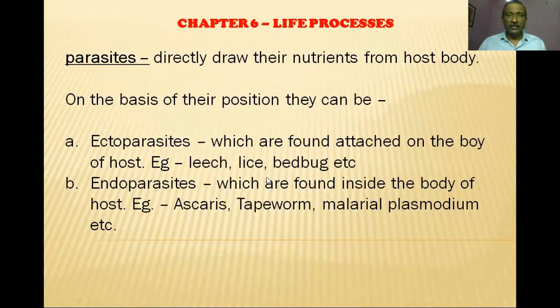चलिए नेक्स्ट आते हैं. Next, third category of organisms, holozoic we have already done, saprobes we have also done. The third one are parasites. Now what are parasites? Parasites are those organisms which derive their food directly from the host. Okay, they do not require any digestive system. They need not digest anything.